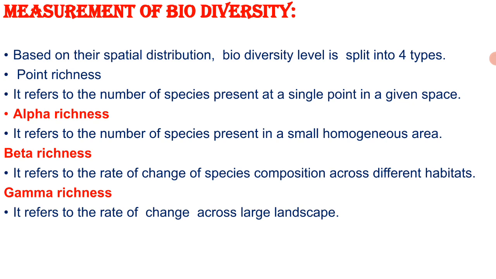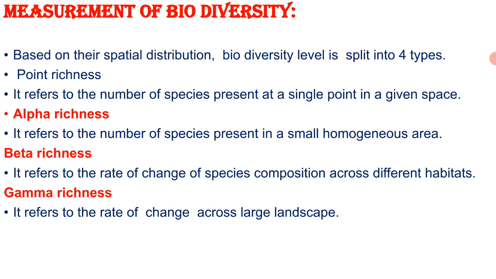Let us see how biodiversity is measured. It is categorized into 4 types: point richness, alpha, beta and gamma richness. Let us see them one by one. Point richness refers to the number of species that can be found at a single point in a given space. Alpha richness refers to the number of species found in a small homogeneous area. It is correlated with physical variables.